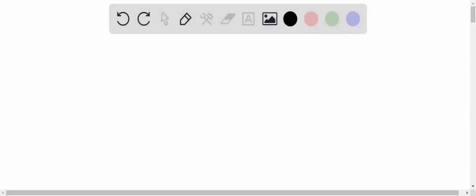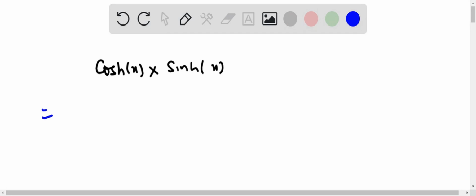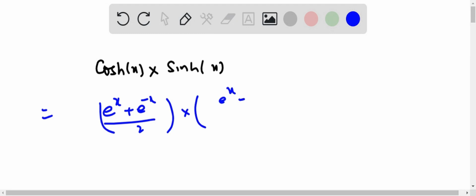Hello, we have a problem in which we need to write the simplified expression for the hyperbolic functions cosh x into sinh x. Since these are hyperbolic functions, cosh x will be written as e raised to the power x plus e raised to the power minus x by 2, into e raised to the power x minus e raised to the power minus x by 2.